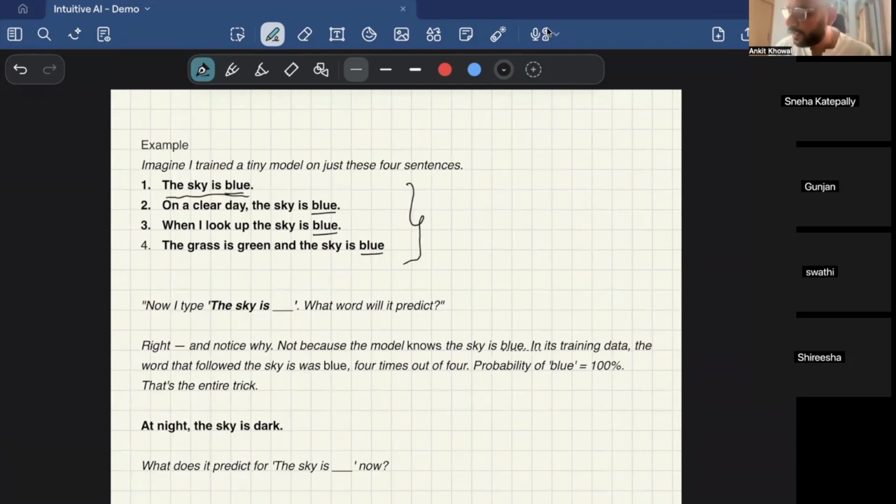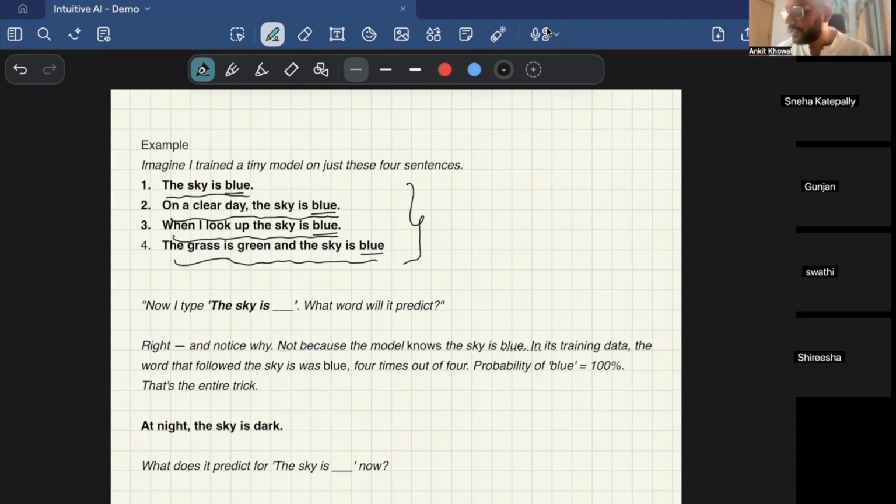So this is the training data. On a clear day, the sky is blue. When I look up at the sky, it is blue. The grass is green and the sky is blue. All the articles on the internet have this information about the sky. So now when I type in "the sky is", obviously the probability of the word blue coming next is 100%, because in all the articles it has seen so far, it sees that "sky is" is followed by blue. So it predicts the next word, which is blue.